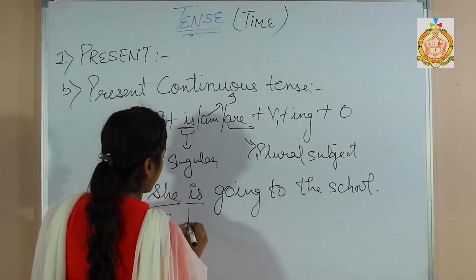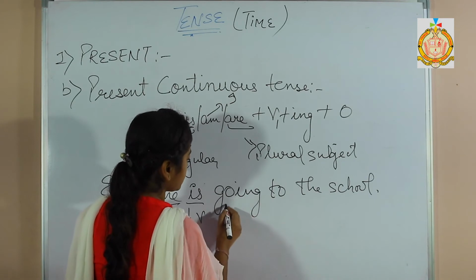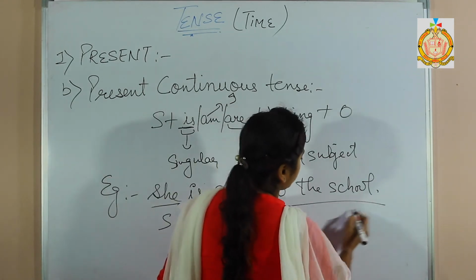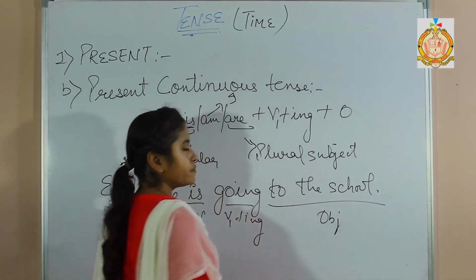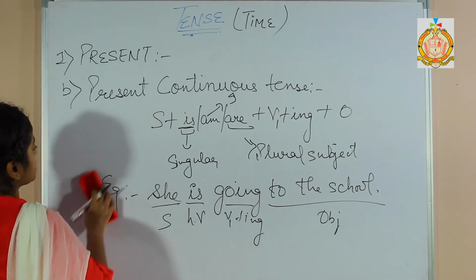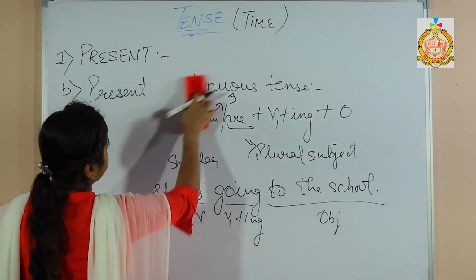These are the helping verbs according to the subject, verb's first form plus ing, and later on the object. Similarly, for the next tense, the present perfect tense.